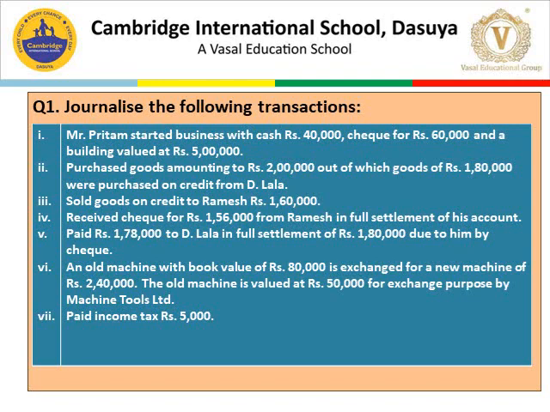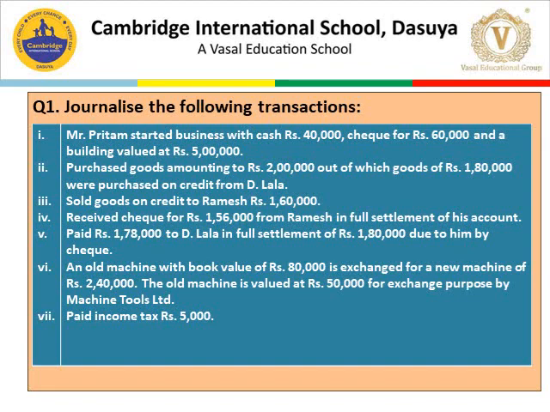Machine Tool Limited is the company from whom we are purchasing a new machine. And the 7th one is paid income tax rupees 5,000. This is all our question. Let's see how to solve this question.